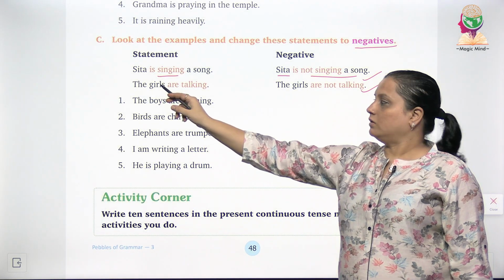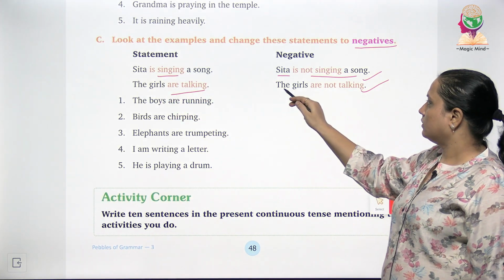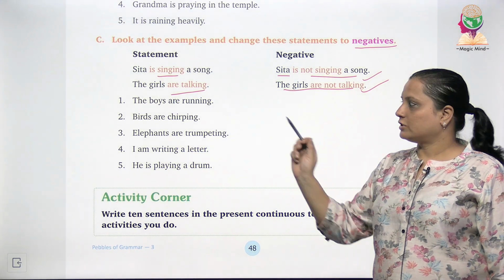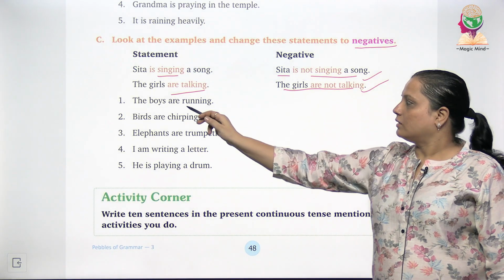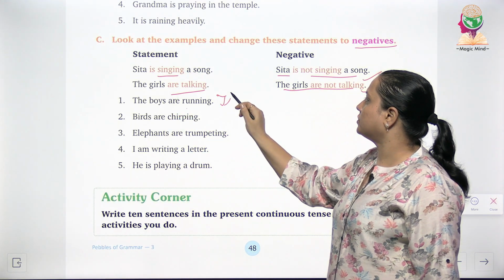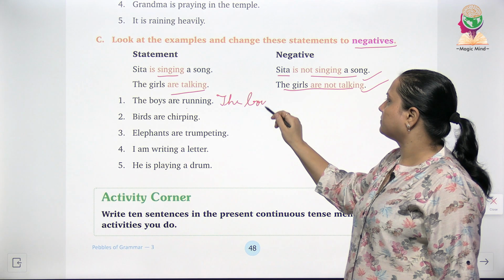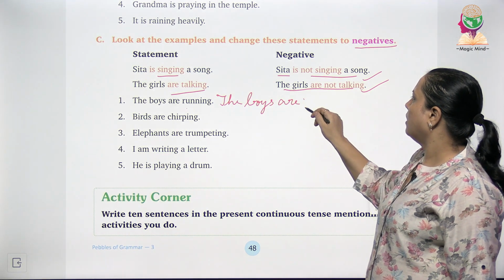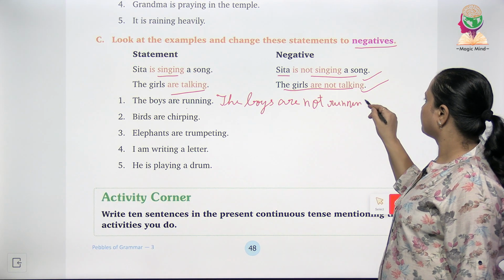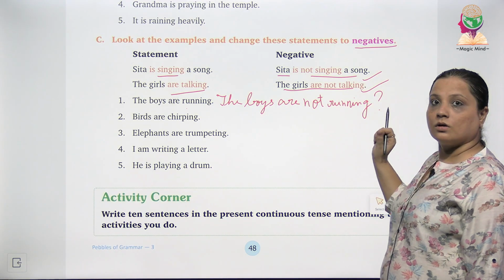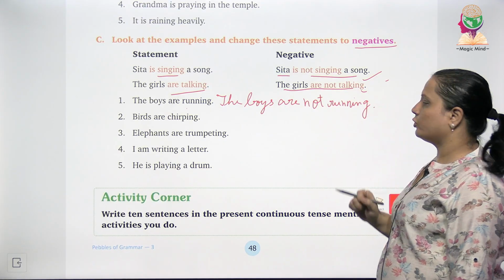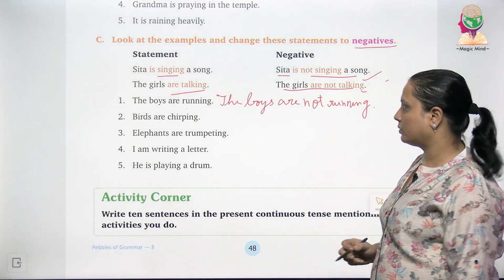The next example, the girls are talking. This will change into the girls are not talking. चलिए हम अपने अब बाकी questions को solve करते हैं. The boys are running. This changes into the boys are not running. Will we put a question mark? No, we will not put a question mark. You will just put a full stop.